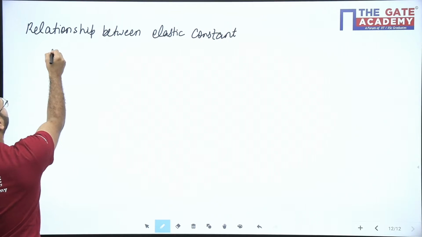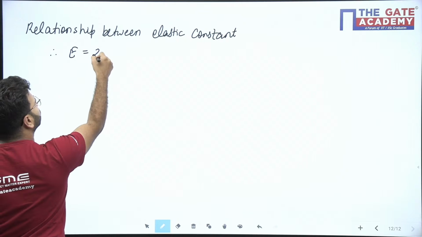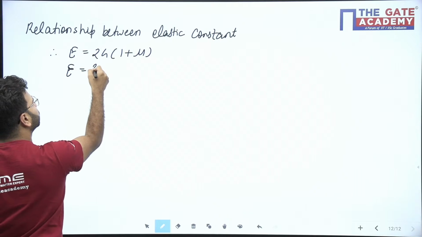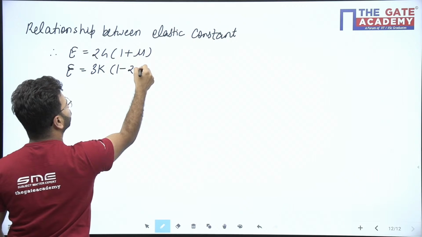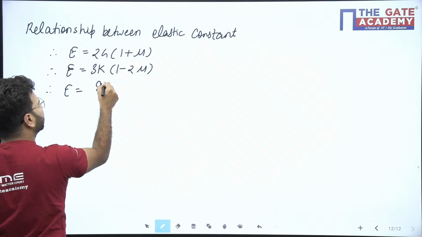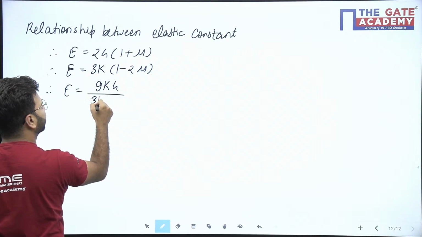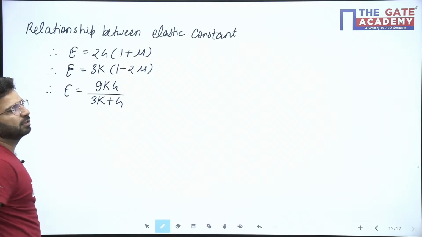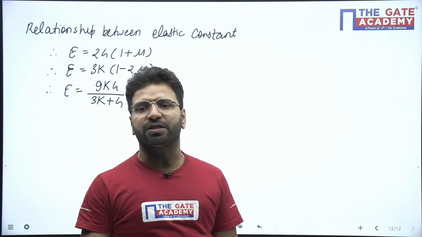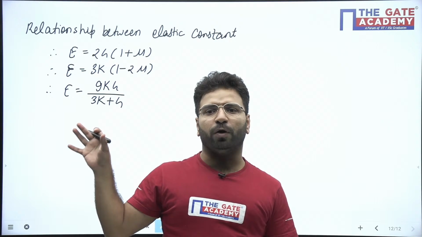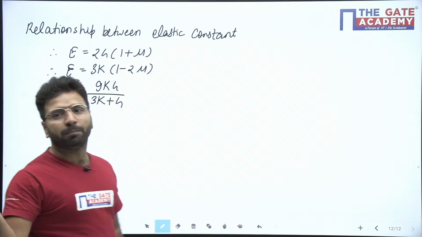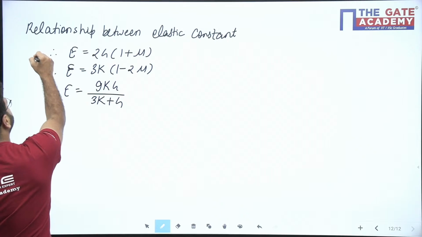So the relationships are E is equal to 2G into 1 plus mu, E is equal to 3K into 1 minus 2 mu, E is equal to 9KG upon 3K plus G. Okay, so now one more is there in between the mu, but remember only these two relationships.